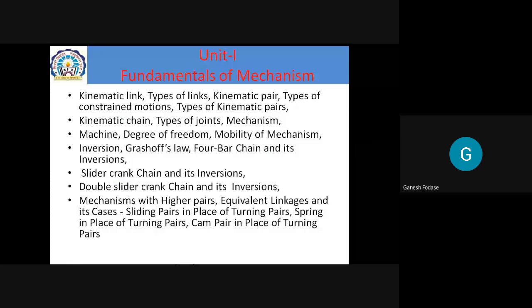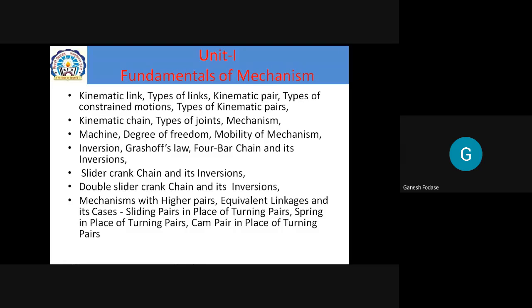Now, unit number 1 is fundamentals of mechanisms. If you go through this syllabus, you may come to know most of the topics you already studied. So I want to ask you from these topics, which topics are known to you. Now we'll go into detail of the syllabus.